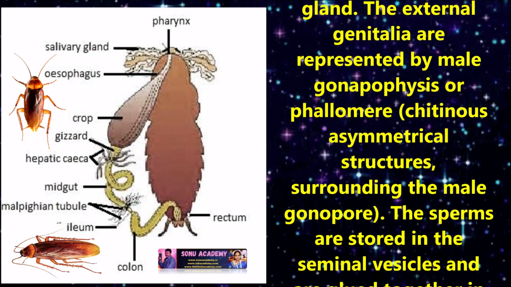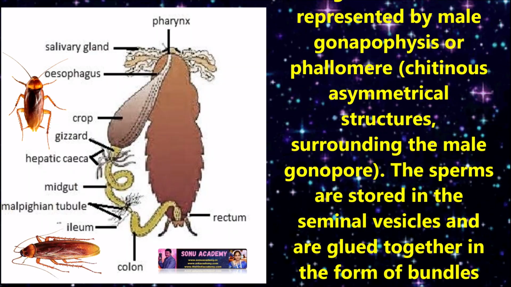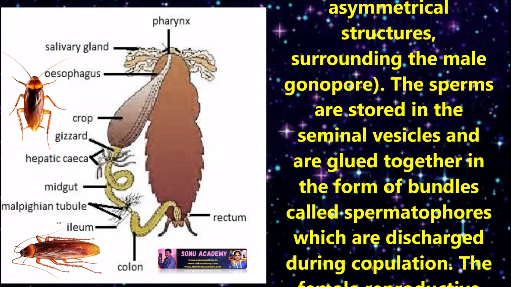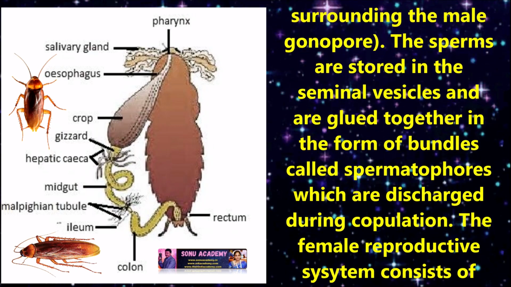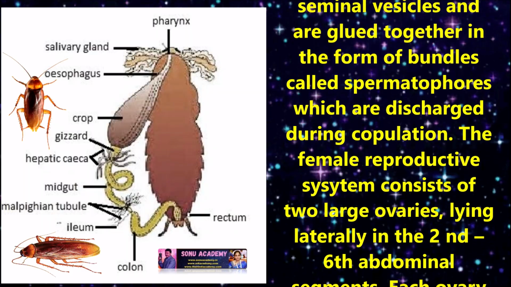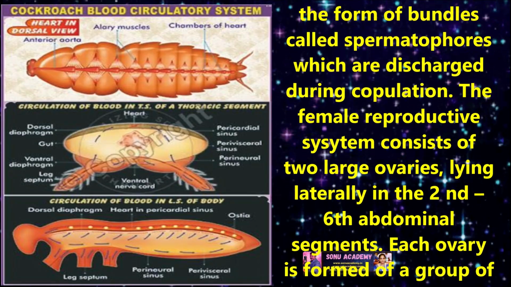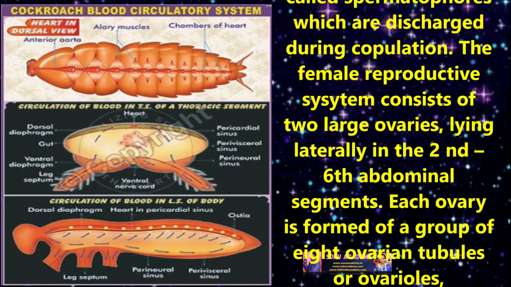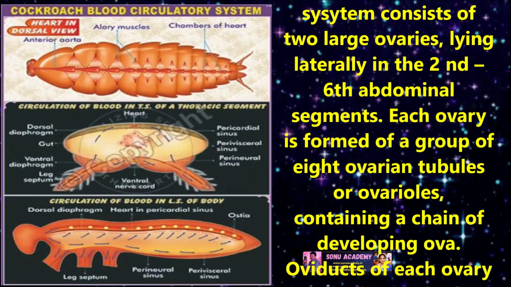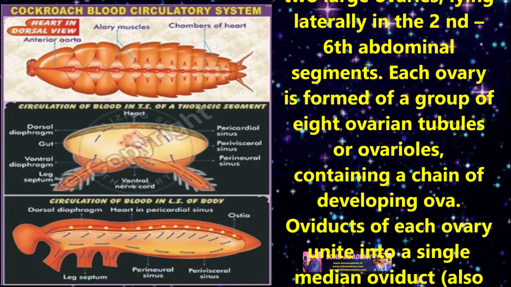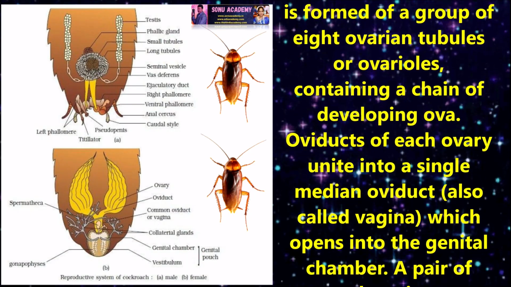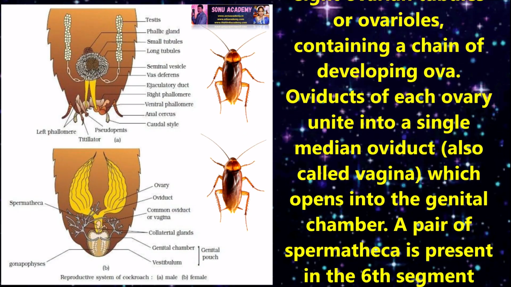The sperms are stored in the seminal vesicles and are glued together in the form of bundles called spermatophores, which are discharged during copulation. The female reproductive system consists of two large ovaries lying laterally in the second to sixth abdominal segments. Each ovary is formed by a group of 8 ovarian tubules or ovarioles containing a chain of developing ova. The oviducts of each ovary unite into a single median oviduct, also called the vagina, which opens into the genital chamber.